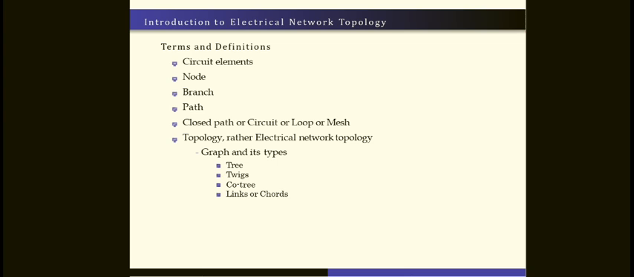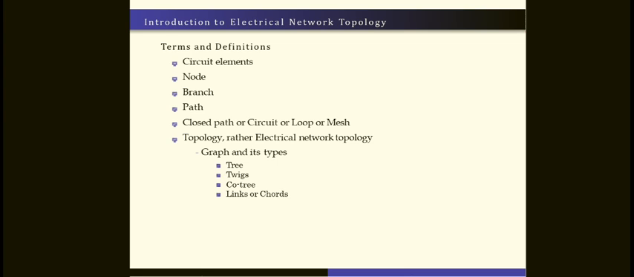So there are the circuit elements, node, branch, path, closed path, what is a circuit or a loop or mesh, topology, and the electrical network topology, graph and its types. In this, the tree, twig, and co-tree, the links or chords. These are all the terms which we are going to use in network topology.